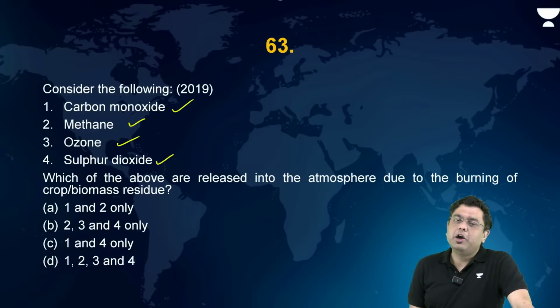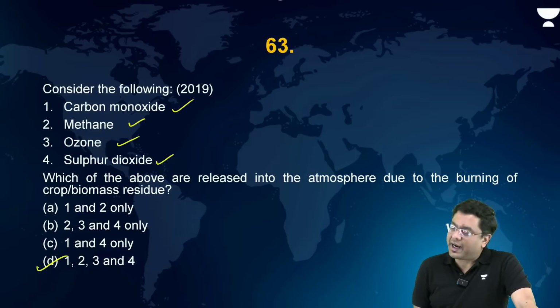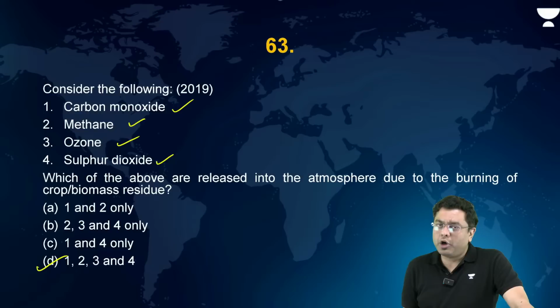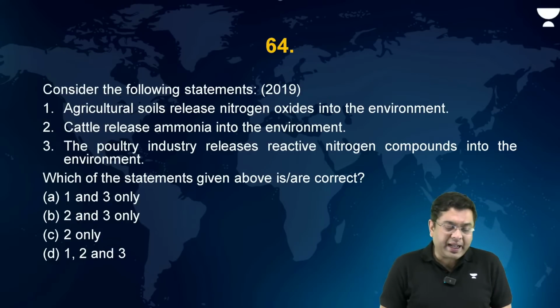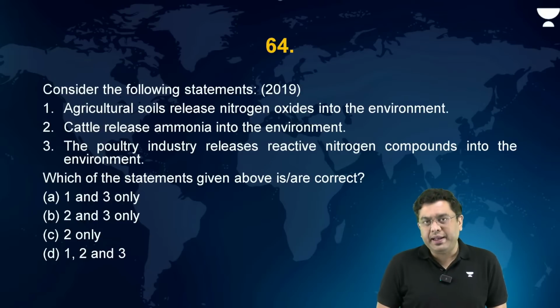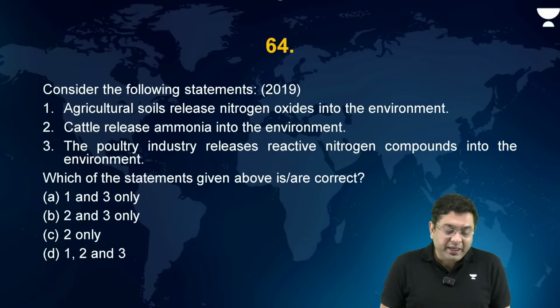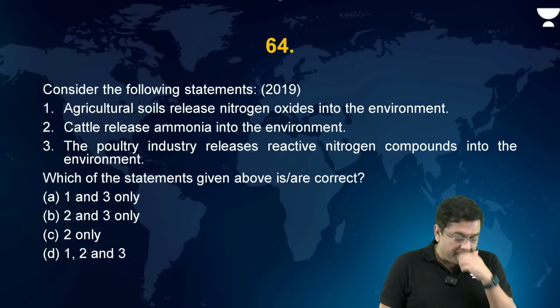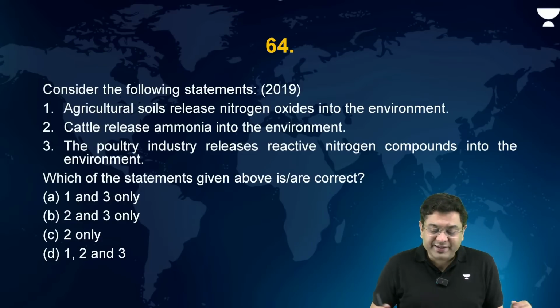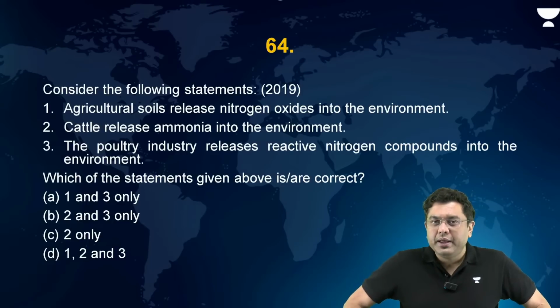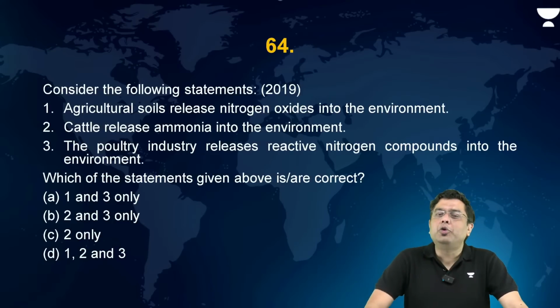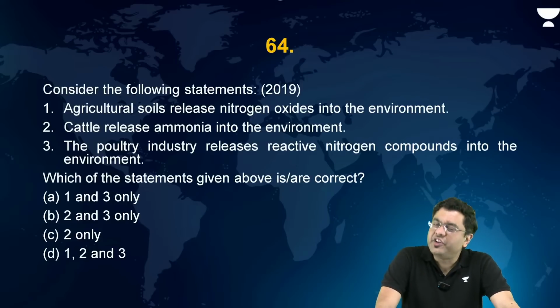So in this case, all the four are produced into the atmosphere due to the burning of crops or the biomass. Okay? Now, consider the following statements. Agricultural soil releases nitrogen oxides into the environment. Cattle release ammonia into the environment. The poultry industry releases reactive nitrogen compounds into the environment. Now, this is asking you about the nitrogen cycle which happens.